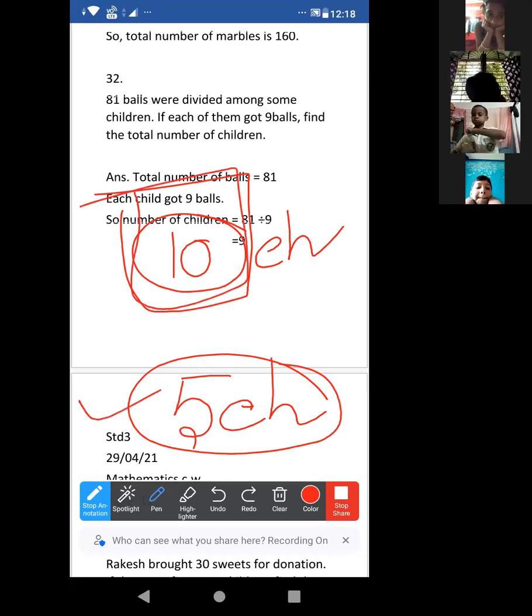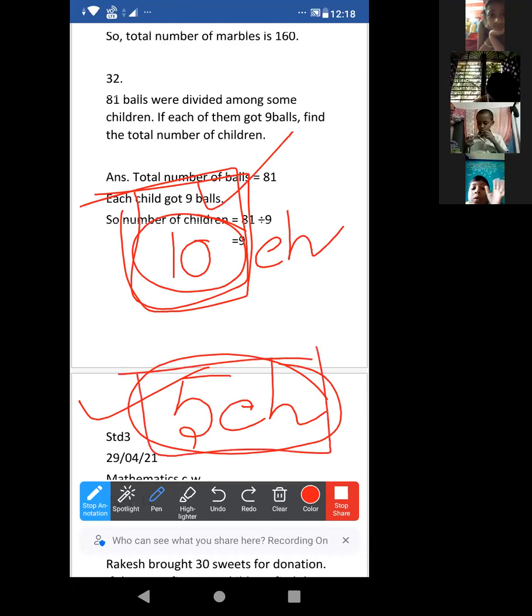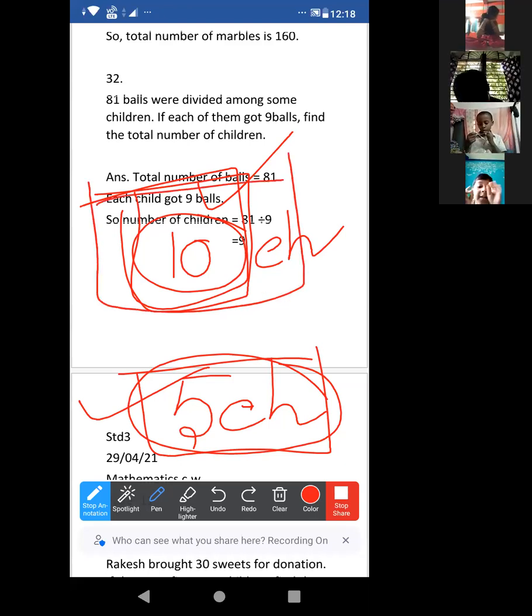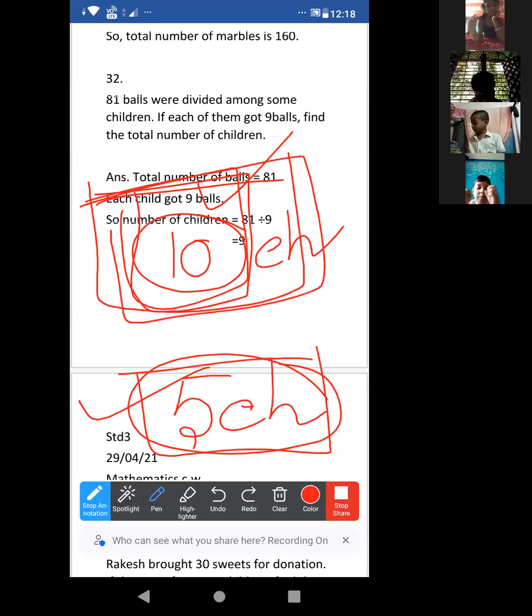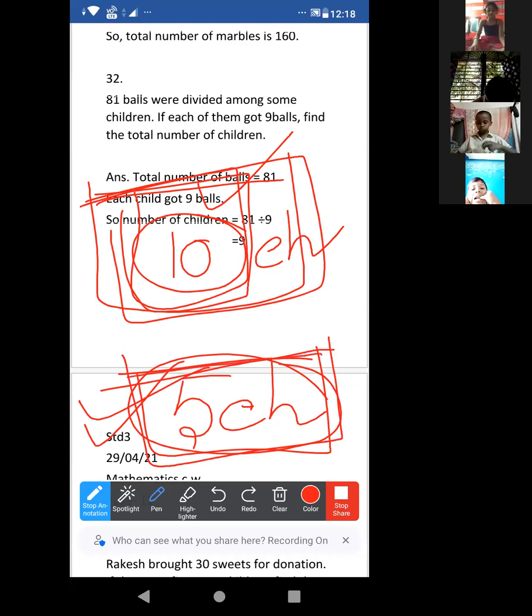But each will get, total 10 है, हाँ? Each will get, एक student को 5 मिलेगा. Each student will get 5. Okay. We have to divide this 10 among some children. ये 10 चॉकलेट हमको देना है कुछ चिल्ड्रन में. Okay. How many children are there? If each of them will get 5, that means one is getting 5. If there is one more student, he or she will also get 5. तो अगर एक ज्यादा स्टूडेंट है वो भी तो 5 ही लेगा ना? Yes or no?